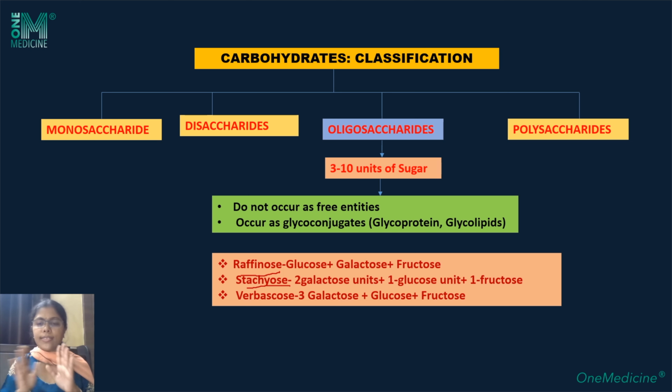So oligosaccharides do not occur as free entities in our physiology. They occur as glycoconjugates in glycoproteins or glycolipids. But in plants, they are there. Raffinose is found in broccoli and cauliflower. Stachyose is also found in plants, and verbascose is found in legumes and lentils, and they cause flatulence. So these are the oligosaccharides. Next, moving on to the fourth type of carbohydrate, that is polysaccharide.